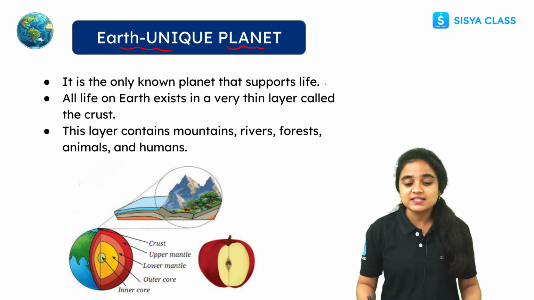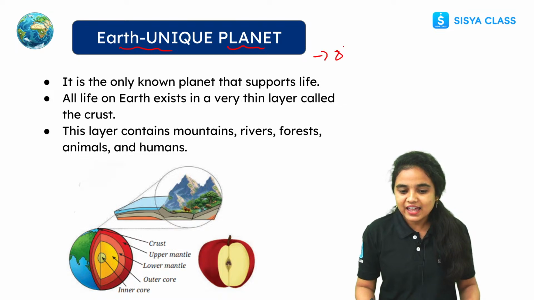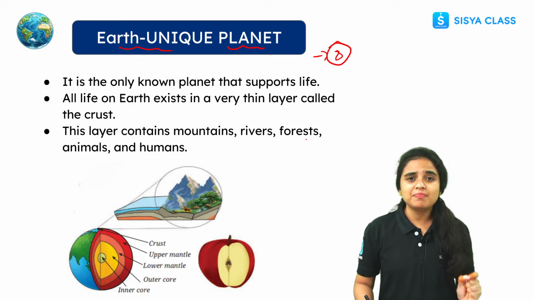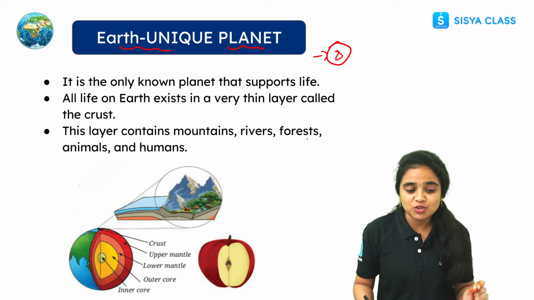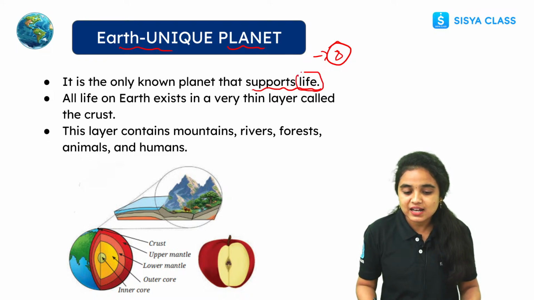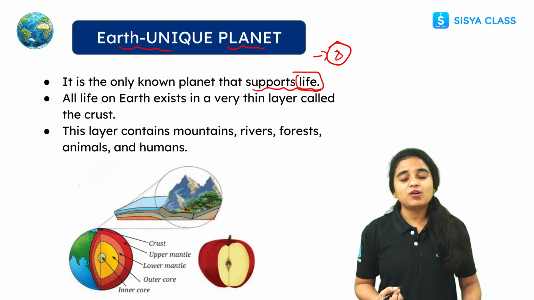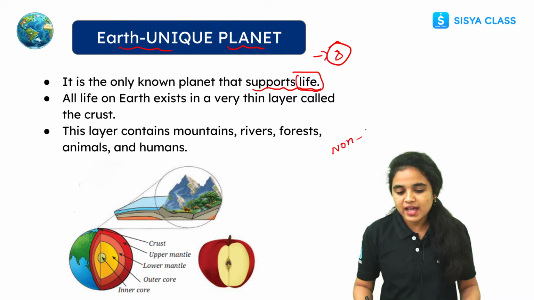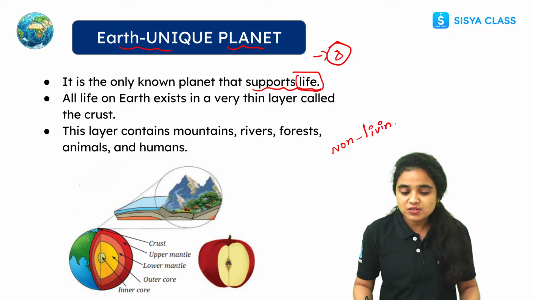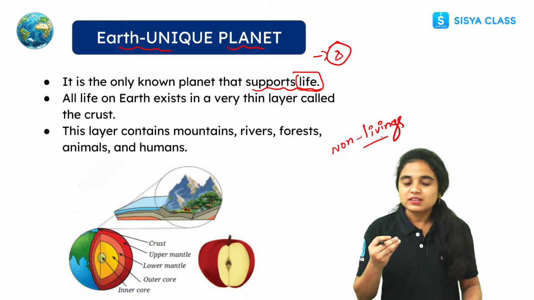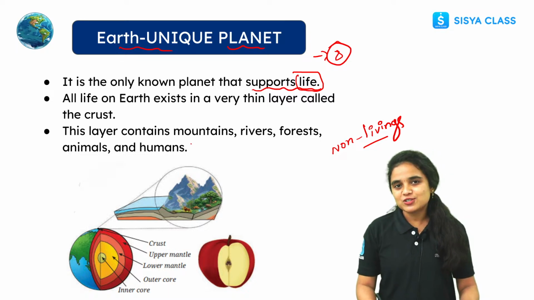There are many planets in our solar system, right students? There are 8 planets in our solar system, but we call our Earth a unique planet. Why? Because it is the planet that supports life. There are many living organisms, and along with them there are also non-living things. So this is the planet which supports life, the unique planet in our solar system.